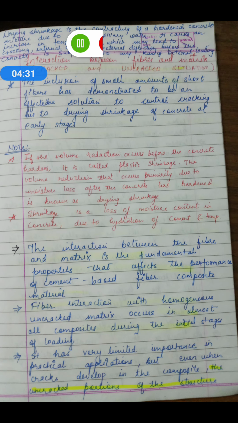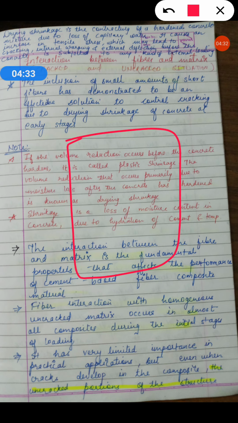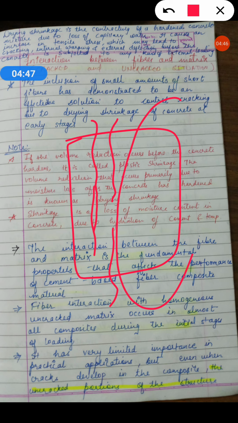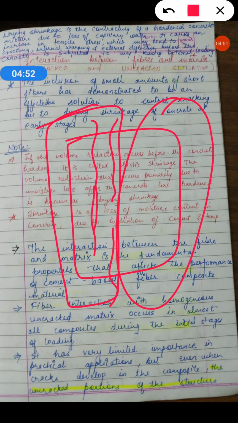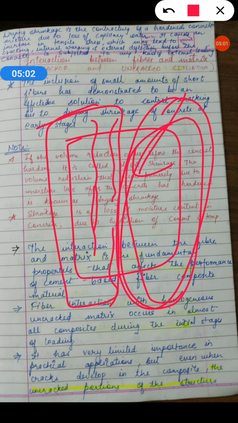See, suppose this is a cube, and here these are the cracks which get developed in the initial stages of the concrete. Now this portion remains uncracked. This one half of the concrete is having cracks, this is cracked concrete, and the other half is uncracked. This uncracked portion affects the overall behavior of the structural system. So it is responsible for all the things.